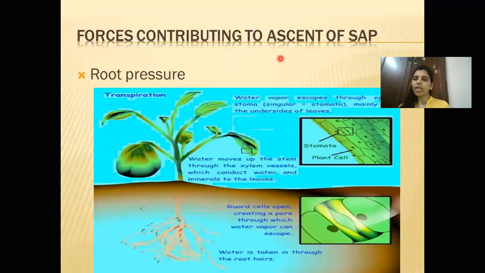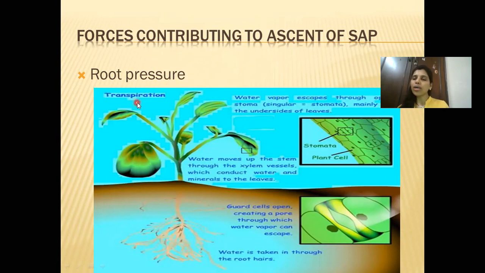When it is pushed up, it is known as ascent. Ascent means moving in an upward direction. So ascent of sap means the cell sap present in the vacuole is moved in an upward direction. When this sap is moved upward, it is going against gravity, so it requires certain forces. What are these forces which are contributing to that?